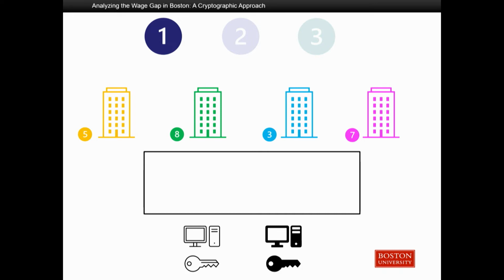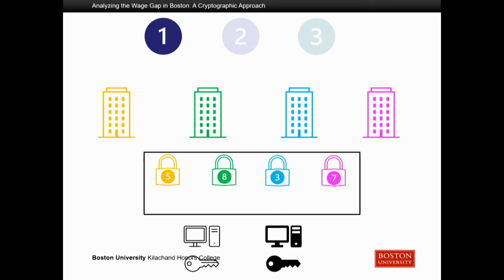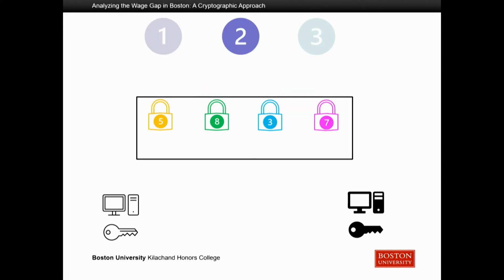Okay, now we're going to give each server their own decrypting key, and from here, we're going to ask each company to encrypt their data and send it to the bulletin board. An important note here is that no one can actually read these encryptions. This is because only the servers have the decryption keys, and each server only has one, right? So because of the second property we talked about, they can't decrypt any of the data. At this point, the computation phase is done, and the companies can leave.